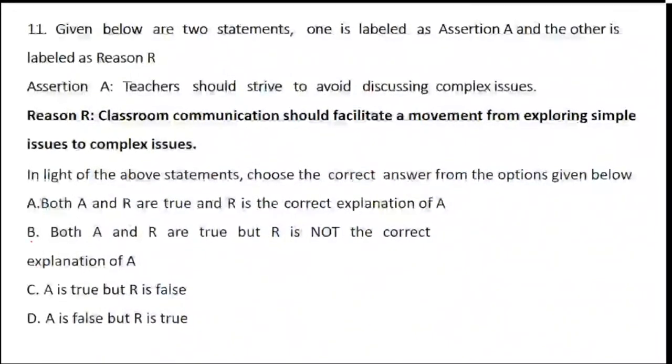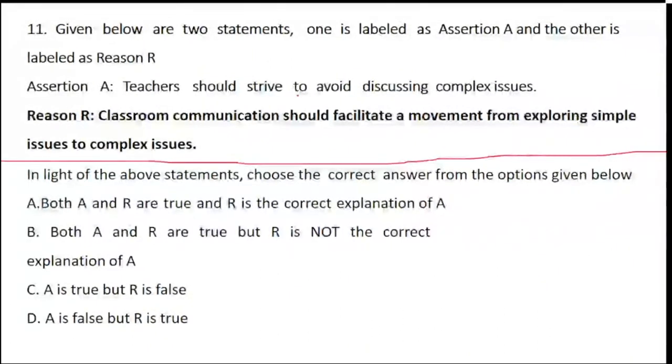For question number 11, we again have assertion and reasoning. Let's see. The assertion is: teachers should strive to avoid discussing complex issues. Then the reason is: classroom communication should facilitate a movement from exploring simple issues to complex issues. So what exactly does it indicate? Whether the statement is right, wrong, correct or not. Okay.